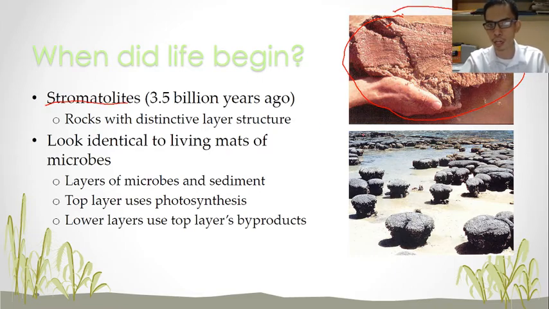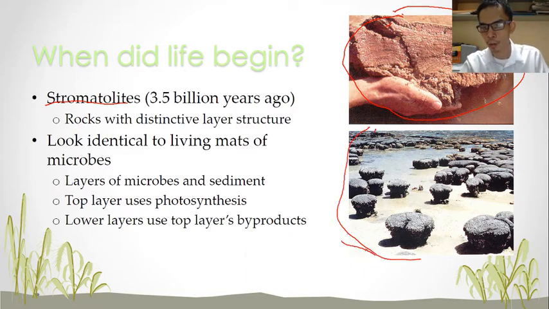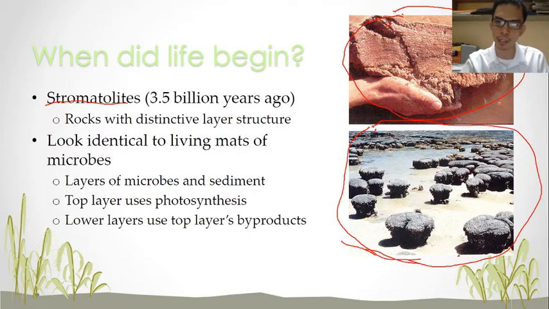These are found in a part of Australia, on the Australian shore. They are the first photosynthetic bacteria found from 3.5 billion years ago, and they left us their hardened bodies. These are the stromatolites.